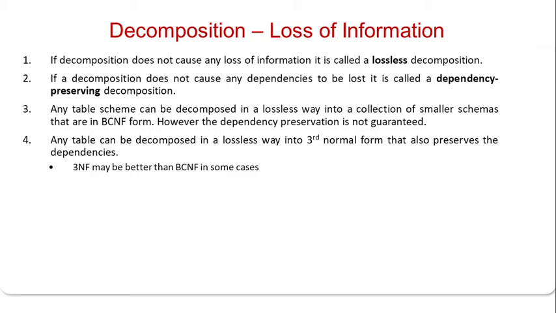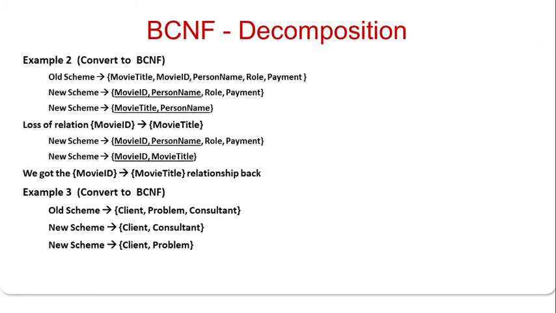Any table can be decomposed in a lossless way into third normal form that also preserves the dependencies. That is, 3NF may be better than BCNF in some cases. Hence, most databases must exist at least up to 3NF. Then BCNF decomposition, as we have discussed in the previous examples, is to convert to BCNF.